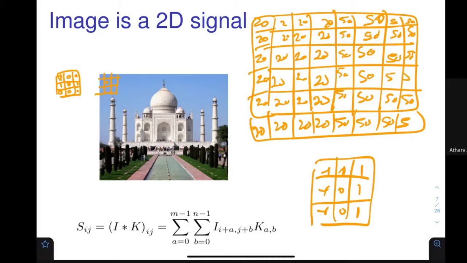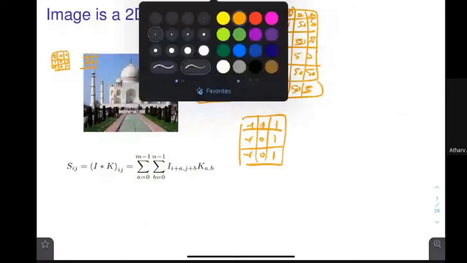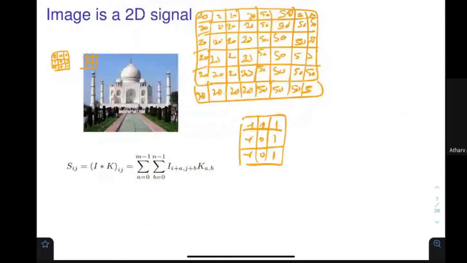Clear? All right. So I am going to apply this filter on my image, and I am going to get something. Can you tell me what would be the value at this particular location? If I put this filter at this particular location, what would be the value?